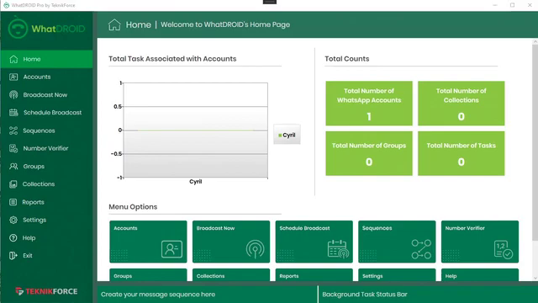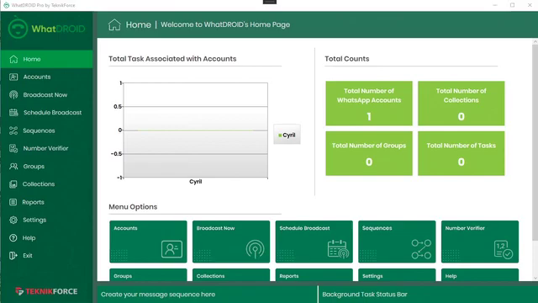Whatdroid is a powerful application that helps you do things with WhatsApp that you couldn't do before. You already know how important WhatsApp Messenger is. It is the world's number one messenger right now with over 2 billion users, and it's used by everyone to share messages, to share news, information, every kind of update that you can imagine.